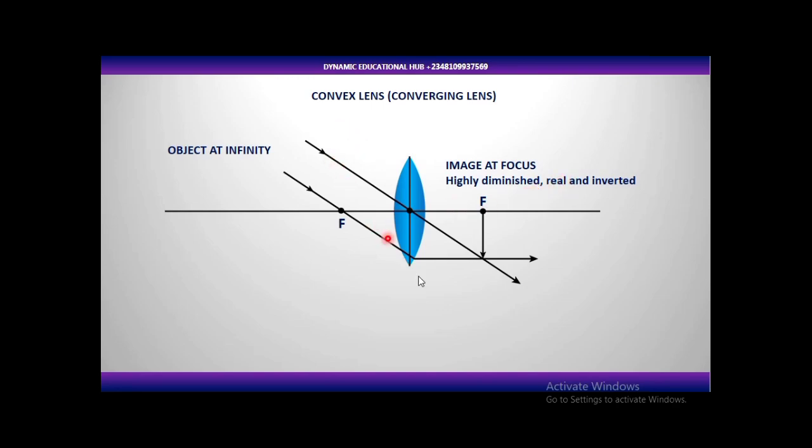What is a real image? A real image is formed when we have actual intersection of rays of light. I think I've explained it in a question. Now the image will be real, small, highly diminished, and it's going to be inverted. It's going to turn upside down when an object is placed at infinity. The same thing goes with a converging mirror.